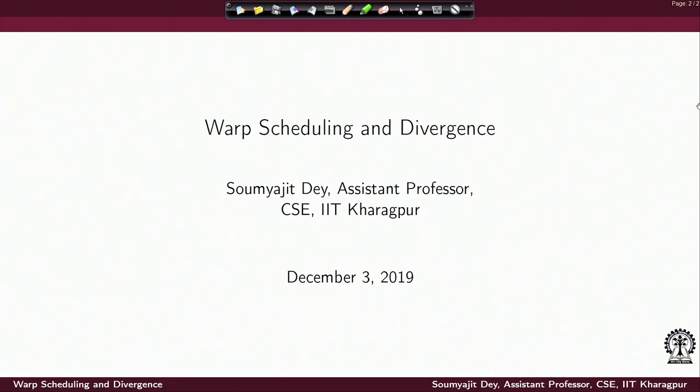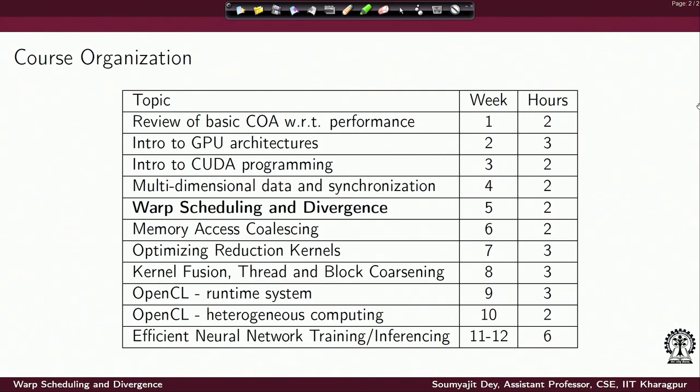From this lecture we will discuss in more detail how the GPU is going to schedule the threads in packets of size warps, and what are the performance issues that can occur if the programmer is not aware of the way the program is going to be scheduled. So, just to do a summary here, the topic is warp scheduling and divergence, and this is our week 5 topic.